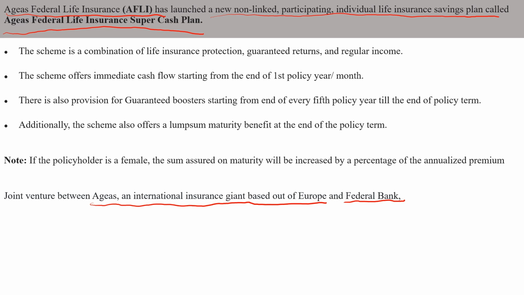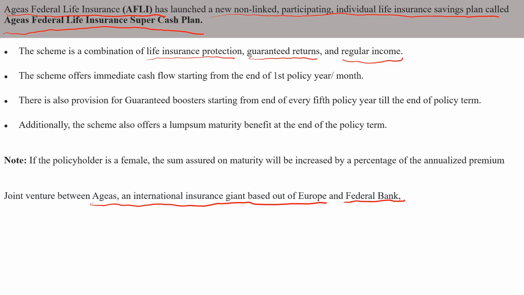The scheme is a combination of all three. Life insurance they will give, guaranteed returns they will give, and regular income. All three are there. Life protection they are giving, returns also they are giving, and regular income also they are giving. So it is like an all-in-one plan.